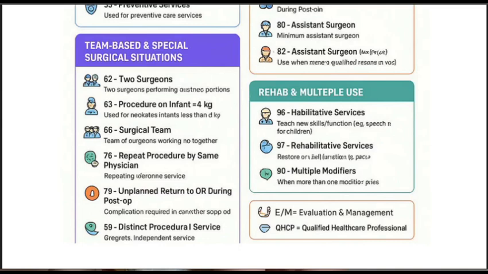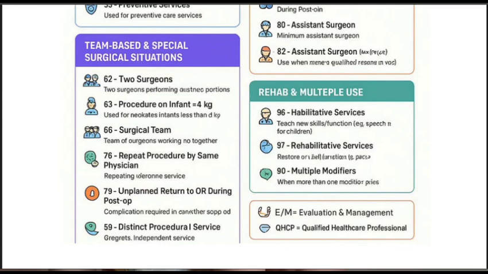79, unplanned return to the OR. OR means operating room, during the post-operative period. Unplanned means that if a previous procedure was done, and in this post-operative period the patient comes to the operating room for another or the same problem, when it is unplanned, in those cases we have to give the 79 modifier.